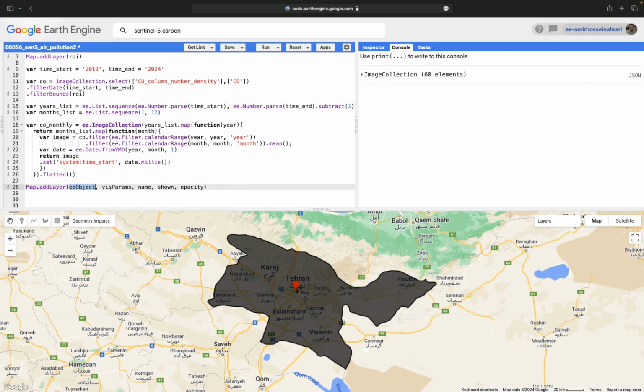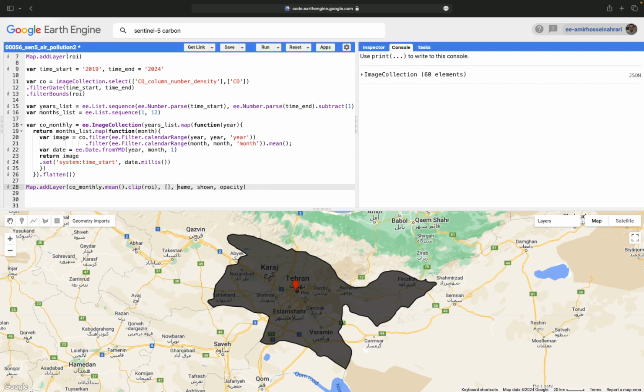Earth Engine objects replaced with carbon monoxide monthly. As this is an image collection, we need to make an average to make a single image for the visualization. And then I want to clip it based on the region of interest I'm working on. Visualization parameters, no need, leave it empty.